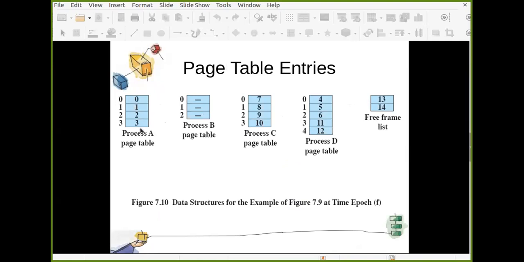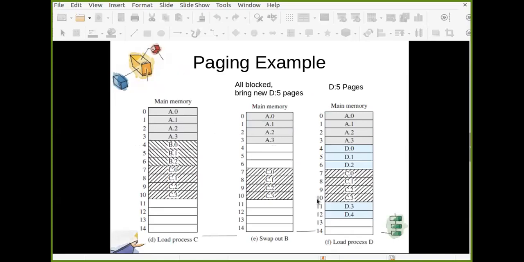So it is from 0 to 3. Currently process B is swapped out, so there are no frames allocated to process B pages. Process C is loaded in frames 7 to 10.